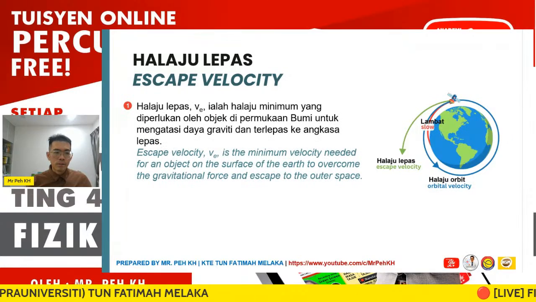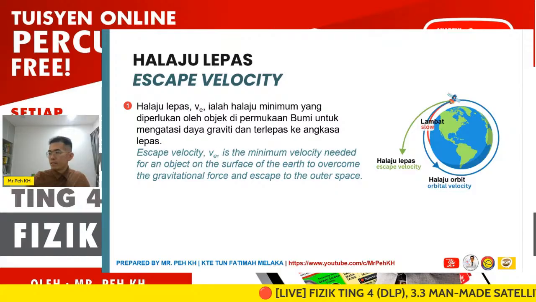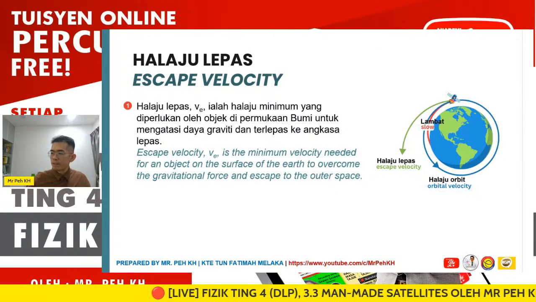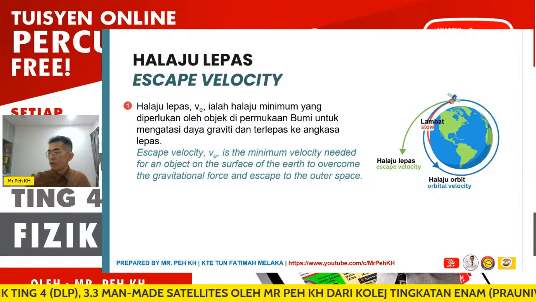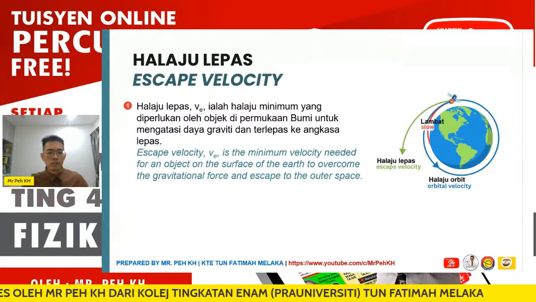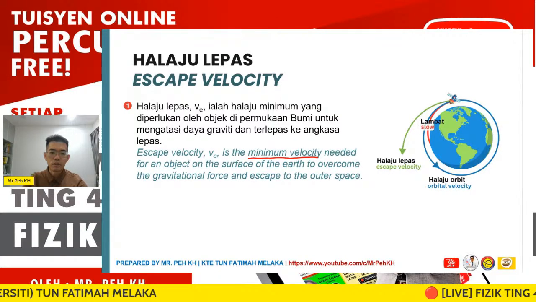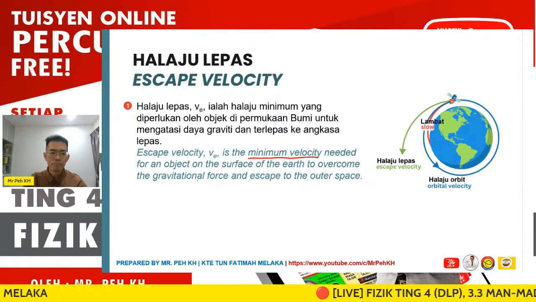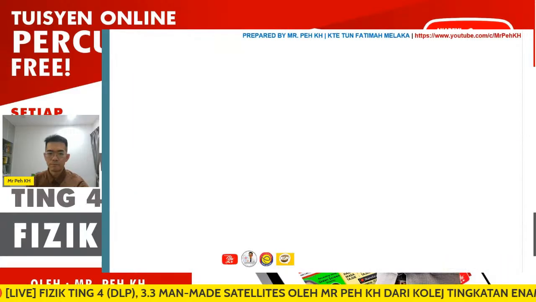Okay, so here for escape velocity, I'm using a simple V_E, but on the formula sheet for the real exam, they just put V for linear speed and also for the escape velocity. The definition here will be the minimum velocity needed for an object on the surface of the Earth to overcome the gravitational force and escape to outer space. Okay, this will be the definition.